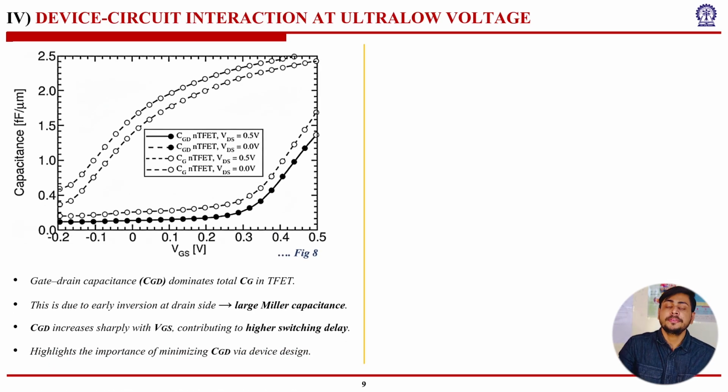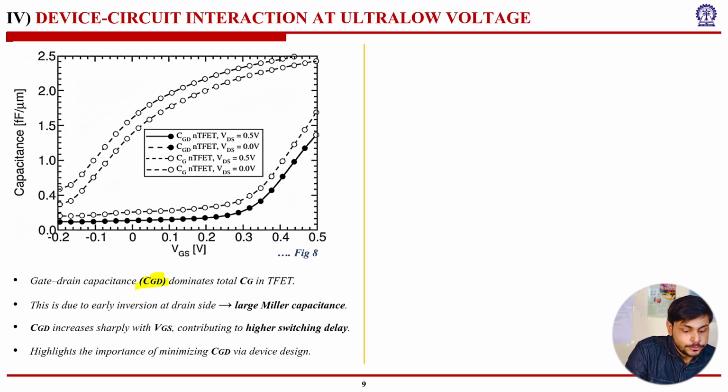Now, let's look at this particular capacitance, that is the gate to drain capacitance versus gate to source potential. The gate to drain capacitance CGD dominates total gate capacitance in TFET. It is the dominant factor for the gate capacitance in TFETs. This is due to early inversion at the drain side and large Miller capacitance. Due to large Miller capacitance, we have more charge carrying capacity, and therefore by applying a slight amount of voltage, we can have the inversion.